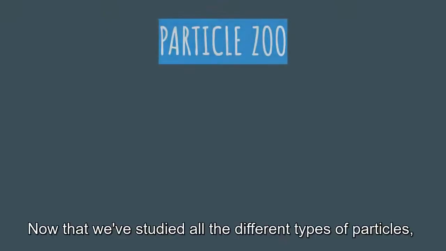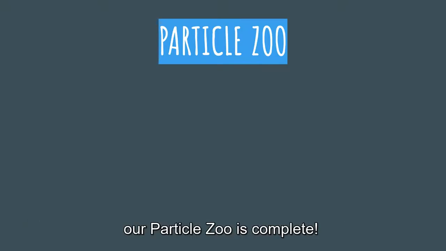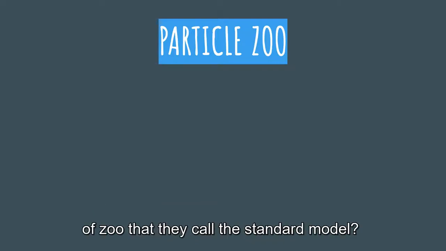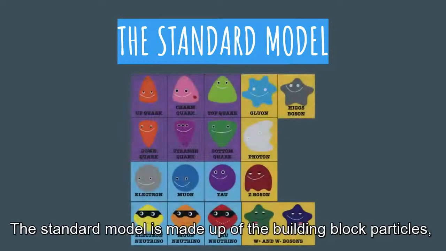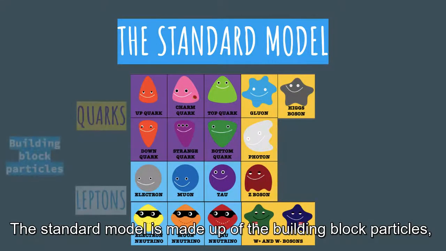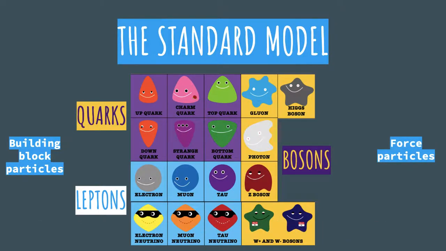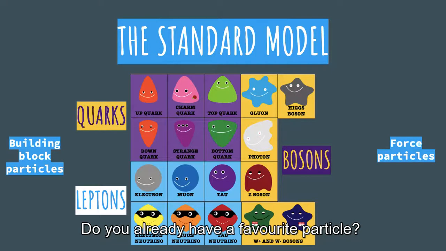Now that we've studied all the different types of particles, our particle zoo is complete. Did you know that scientists actually group the particles into this kind of zoo that they call the Standard Model? The Standard Model is made up of the building block particles, quarks and leptons, and the force particles that we call bosons. Do you already have a favorite particle?